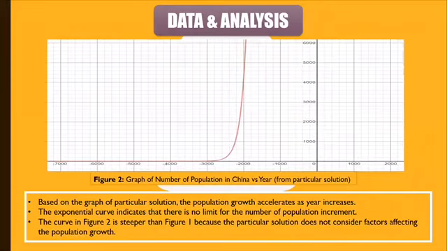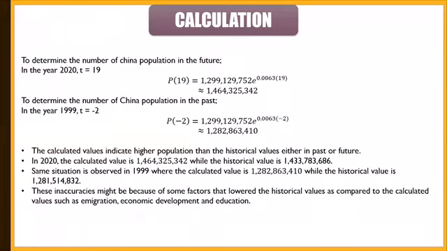Figure 2, graph of number of population in China versus year. Based on the graph, the population growth accelerates as the year increases. The exponential curve indicates that there is no limit for the number of population increment. The curve in figure 2 is steeper than figure 1 because the particular solution does not consider factors affecting the population growth. Conclusion, we determine the number of China population in 2020.